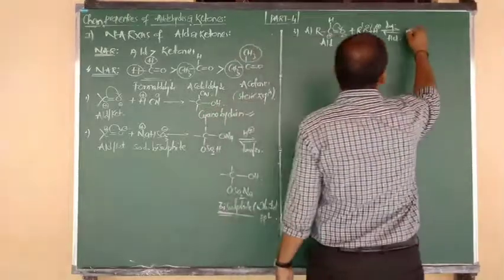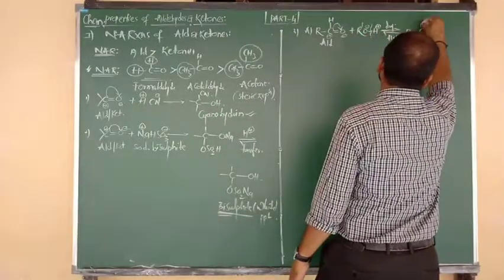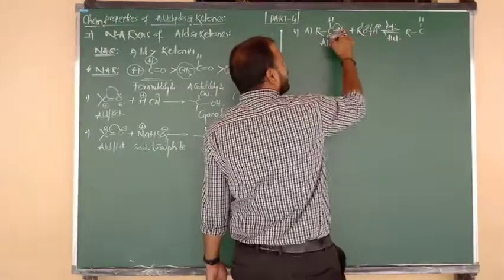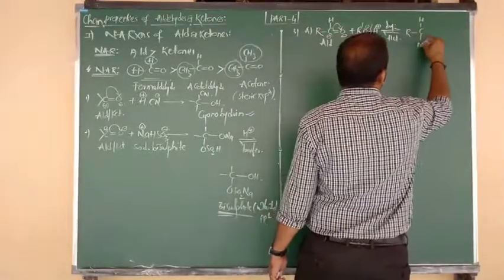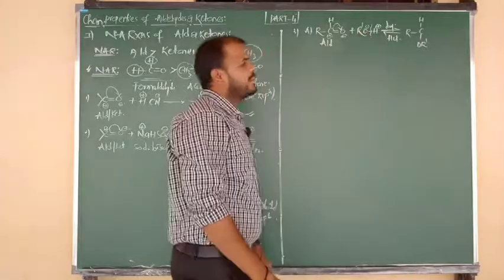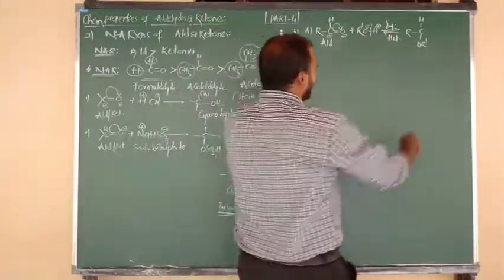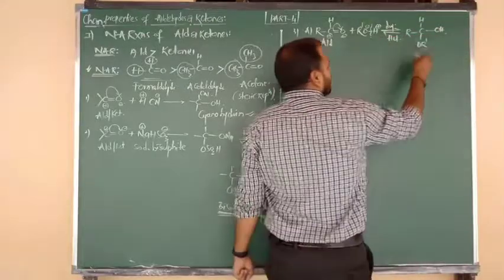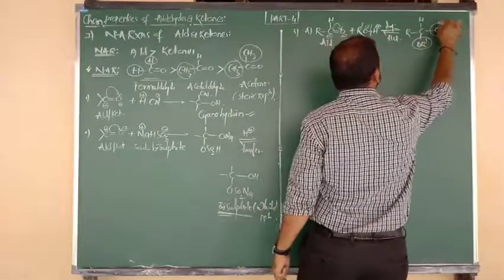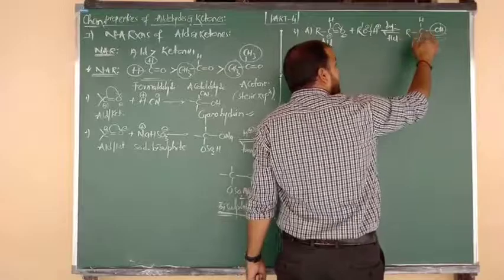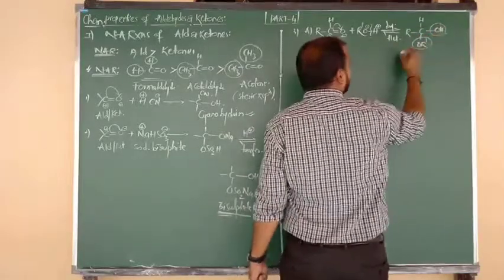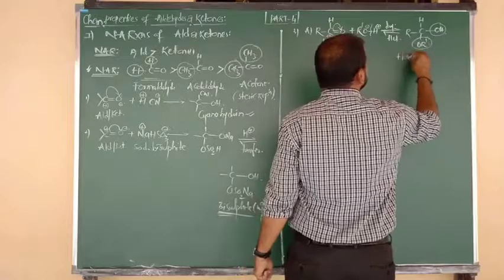So what will be the product here? R bonded to C, above the plane H. C carries positive, attacked by negative, that is nothing but the OR alkoxy group. Next the double bond becomes a single bond, O minus is attacked by H, giving OH. So one is an alkoxy group, and one more is an alcohol group. Both are present on one carbon, that is nothing but a gem alkoxy alcohol. This is called a hemiacetal.